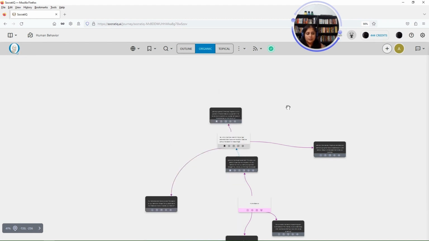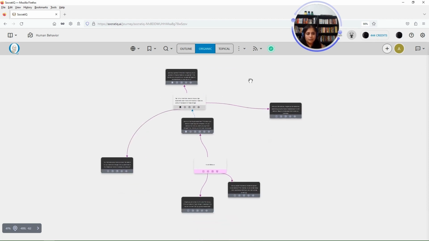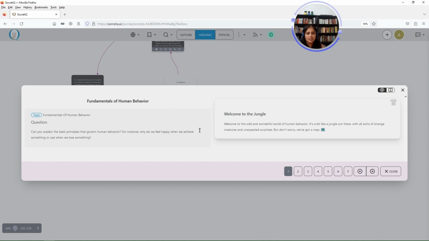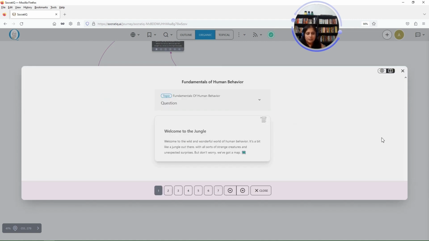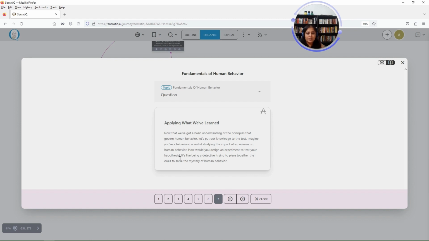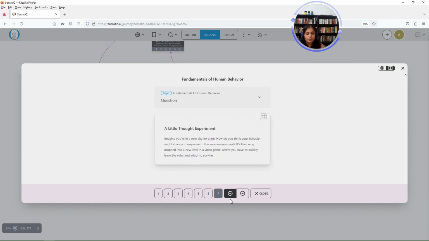So in the meantime, our lesson is generated. Let's go to the lesson. We can do that easily. You don't have to scroll through the canvas to find out. You can go to the events section and click on the lesson, and it will take you right to the lesson. And there is an introduction to the topic, then the basic principles, and a little overview of the topic, and finally how to apply the concept. You can navigate using the page numbers here or use the arrows to navigate. I'm going to close that.